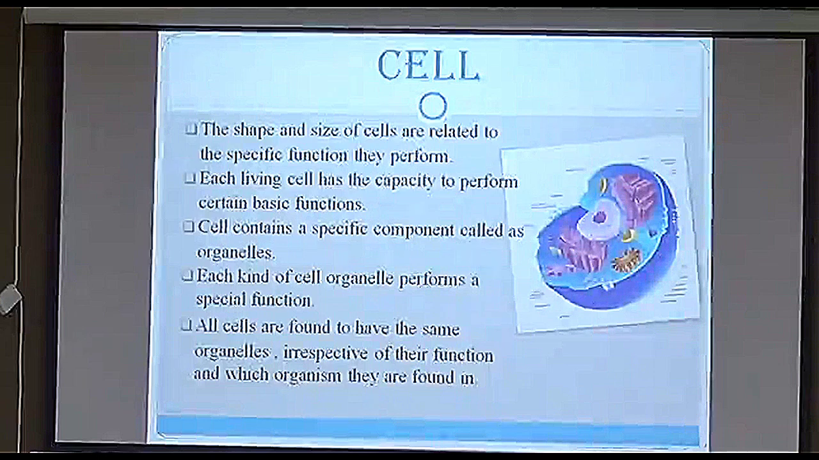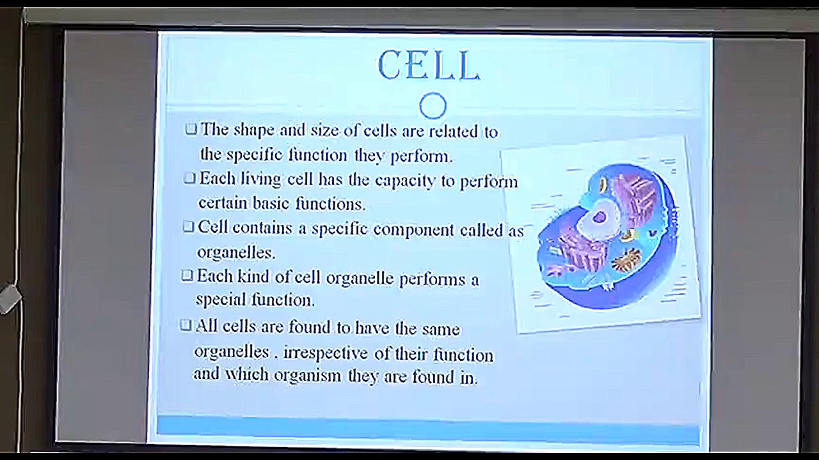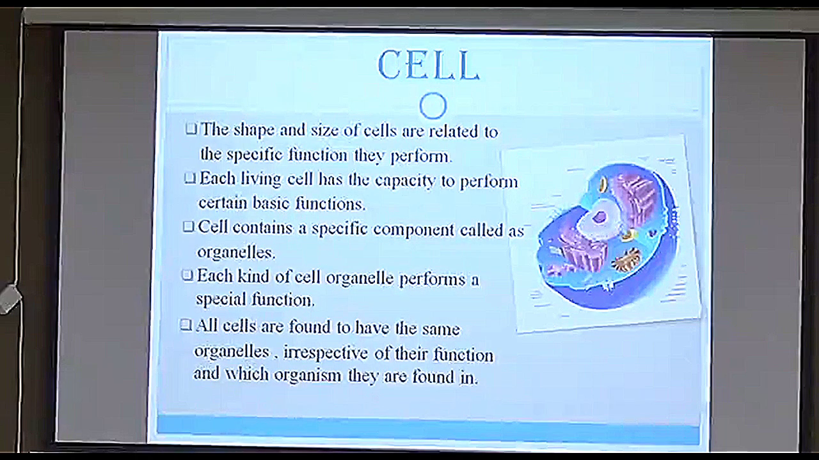Now, what is a cell? The shape and size of the cells are related to the specific function they perform. The shape is confined to a particular function. For example, red blood cells are biconcave in shape because they have to circulate in our body. If they were pointed ones, then it would be very difficult for them to circulate. So shape and size depend on the functions they perform.